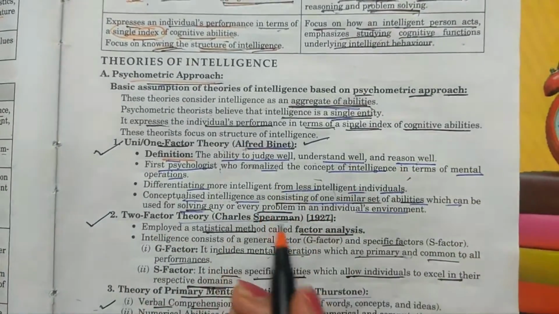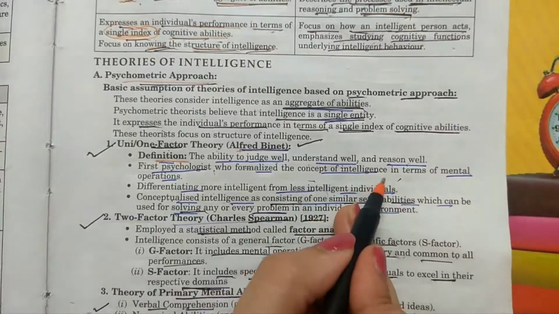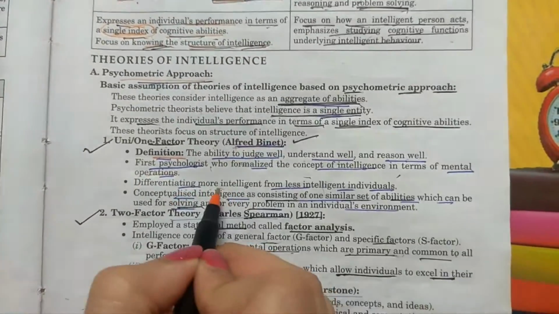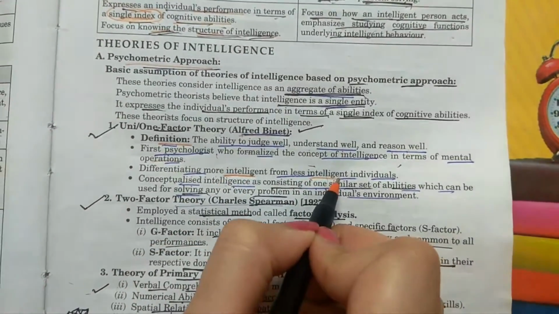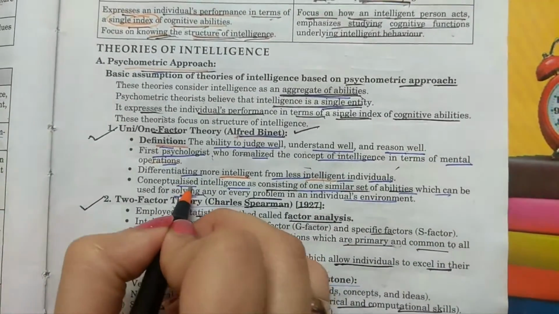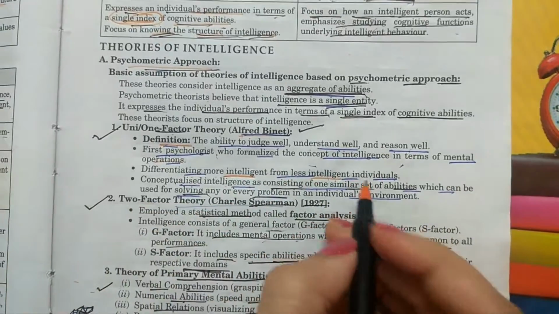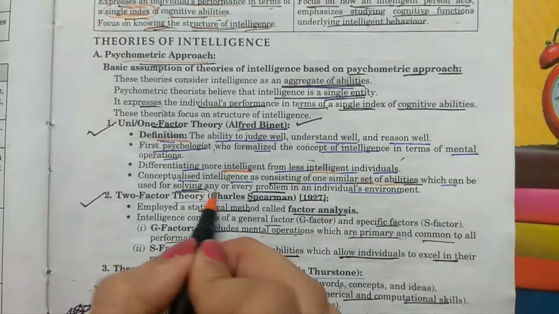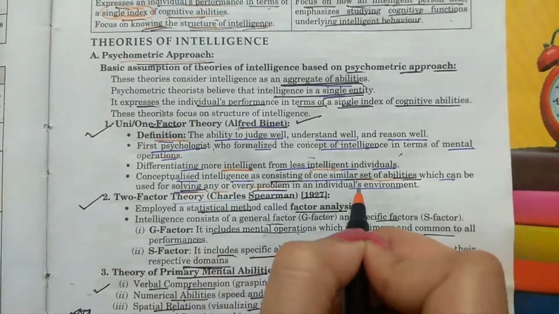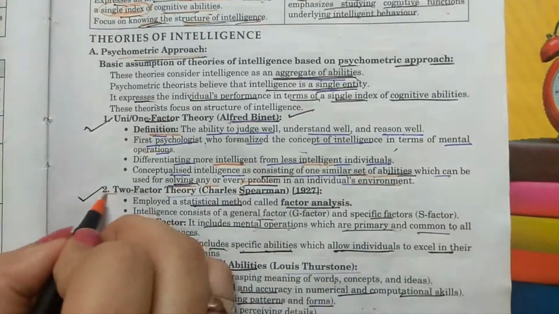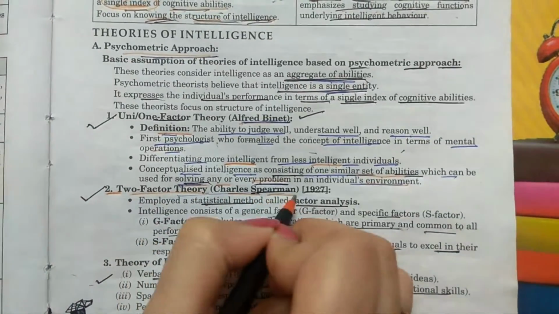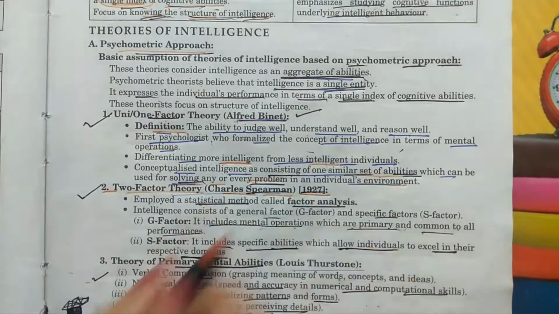He was the first psychologist who formalized the concept of intelligence in terms of mental operations, and he differentiated a more intelligent person from a less intelligent person. He conceptualized intelligence as consisting of one similar set of abilities which can be used for solving any or every problem in an individual's environment.